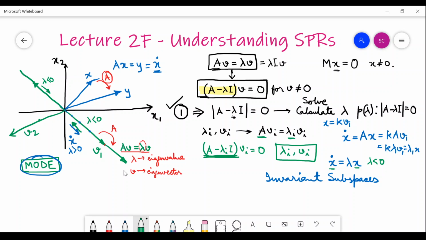Then we would call it a stable system. So if all the eigenvalues of the system are negative, that would mean that along all the eigenvectors, your velocity component is in the direction of the origin.